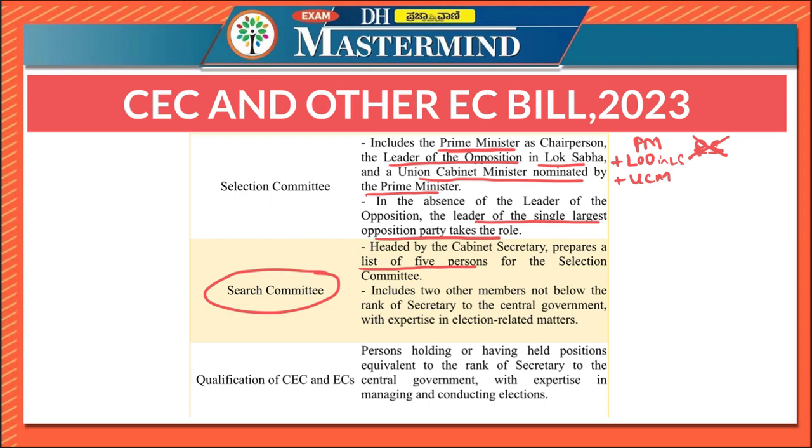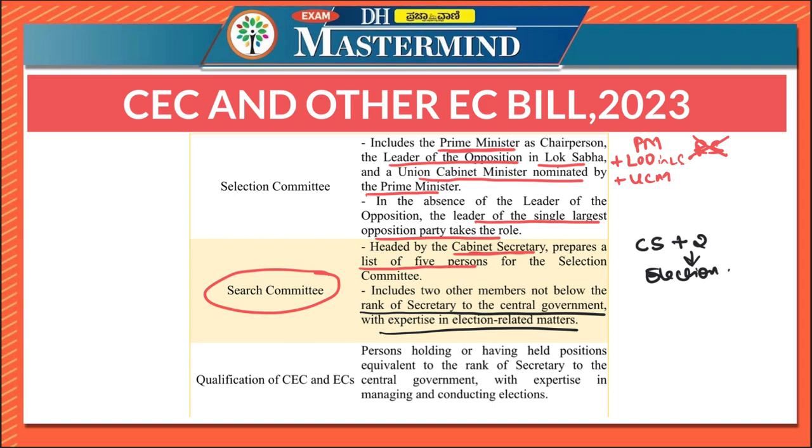Now let us look at the composition of the search committee. The search committee is headed by the Cabinet Secretary and also includes two other members not below the rank of Secretary to the central government, with expertise in election related matters. So it includes 3 members. The first is the Cabinet Secretary, and the other two members are not below the rank of Secretary to the central government, and they should also have expertise in election related matters.